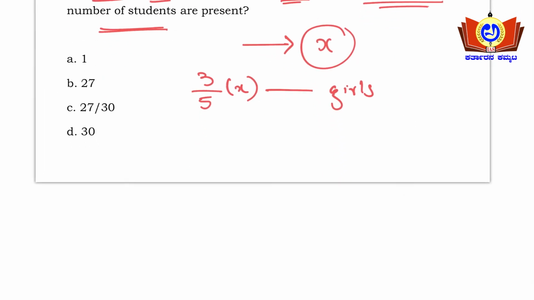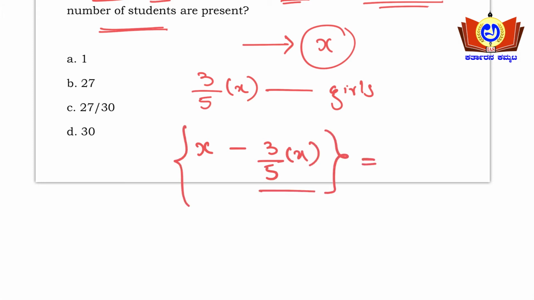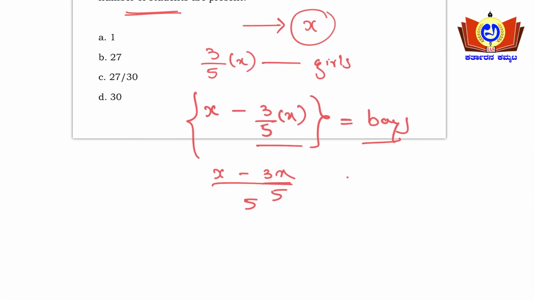Rest are boys means x is the total strength, out of that 3 by 5 of x are girls. So the rest are boys means x minus 3 by 5x will be boys here. Upon solving this, x minus 3x by 5, so the LCM will be 5, and 5x minus 3x will be 2x. So 2x by 5 will be the strength of boys here. Yes or no friends? Till here you understood, I guess. It is very simple here.